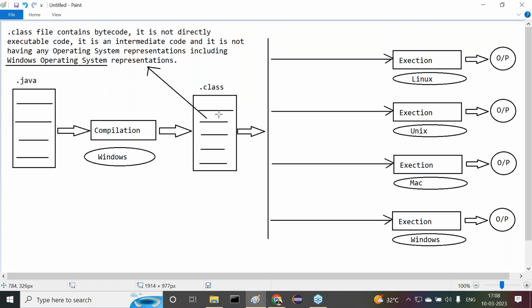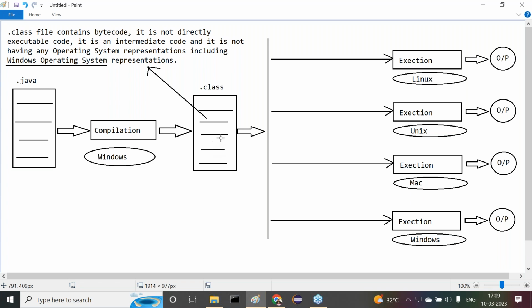But here, what did we provide? The .class file. The .class file contains bytecode. Bytecode is not directly executable code, and it does not have any operating system representations, including Windows. It's a neutral bytecode, an intermediate code. If we send this .class file to the execution process on Linux, it is not going to be executed.